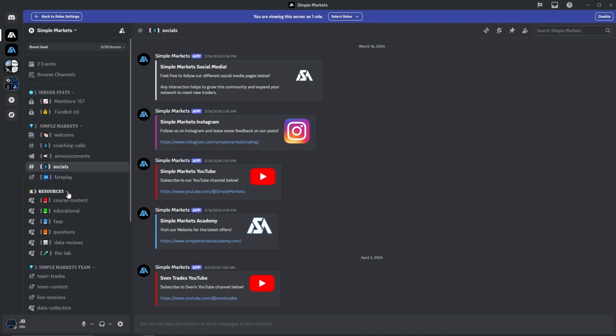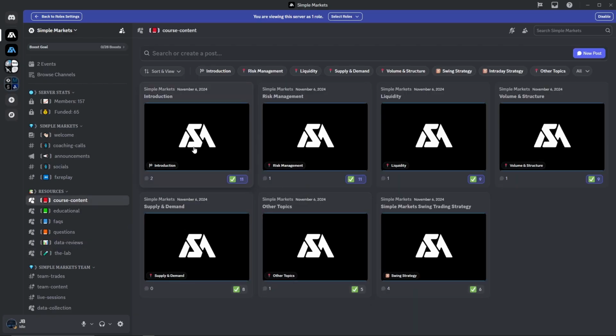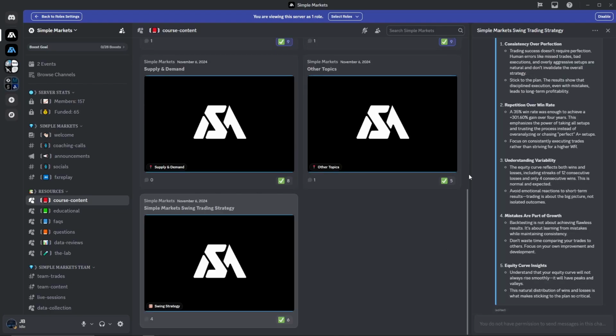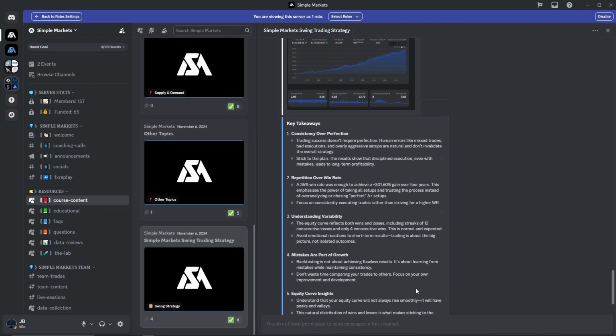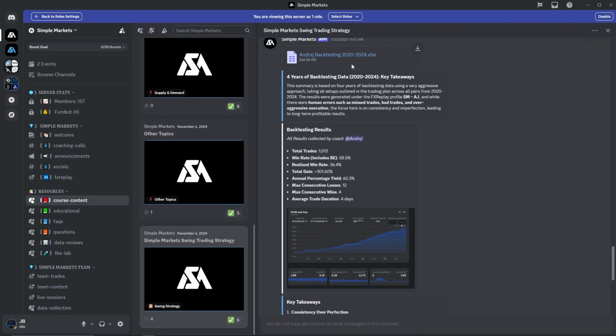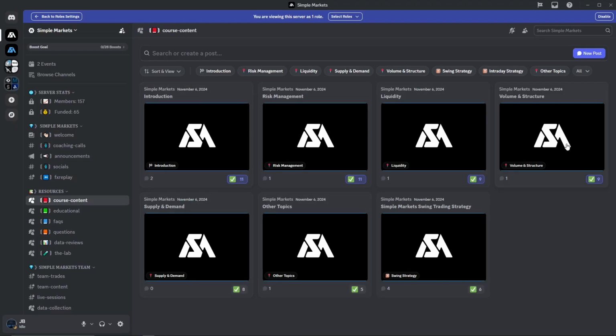And speaking of resources, these 6 channels are some of the main resources that Simple Markets provides. Starting here with course content, we have all of our course organized into this simple section, and you can click on each section and there'll be information inside. For example, this is a backtesting sheet sent in by Coach Andre of about 4 years of backtesting data. Each section inside has some content for you to review.